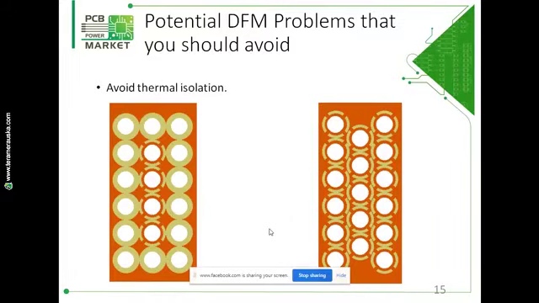You can see two images, and in both the images, the thermals are isolated from the rest of the copper area. So either the definition used for isolated pads is wrong, or the thermal itself has the wrong definition.